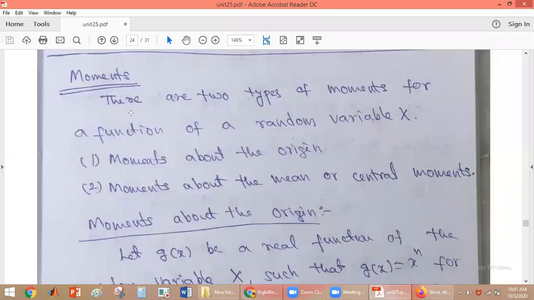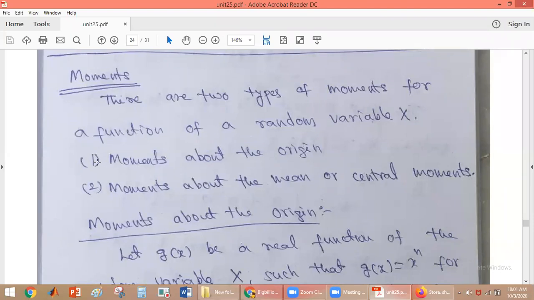So now we'll discuss moments. There are two types of moments for a function of a random variable x: the moments about the origin and the moments about the mean. The moments about the mean are called central moments.